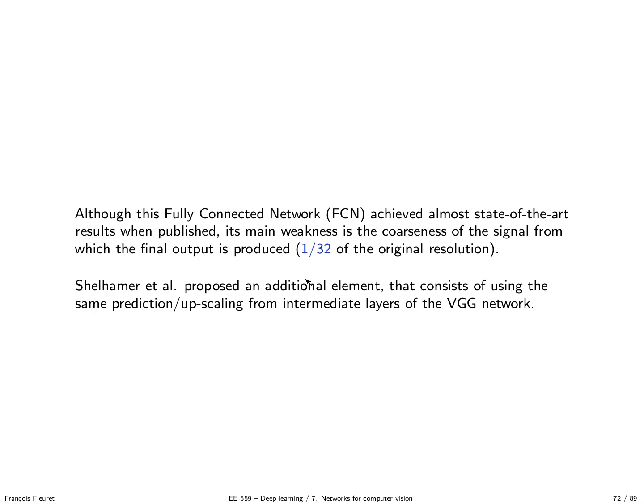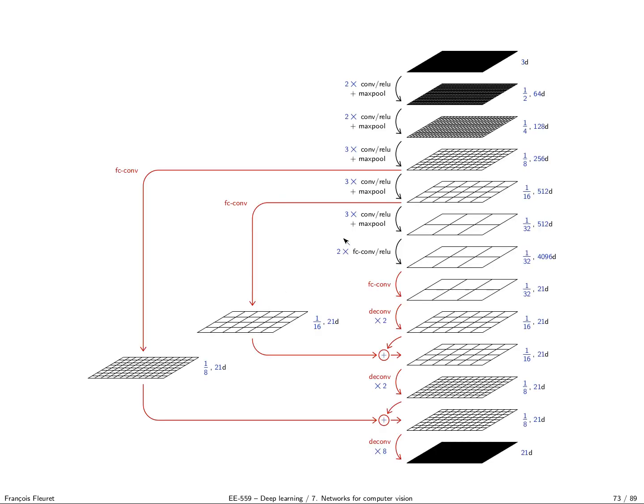So what they propose, and it's quite a standard type of processing to go to low scale and re-upscale, is to have pass-through connections to take a certain resolution and move it forward to the same resolution at the end.